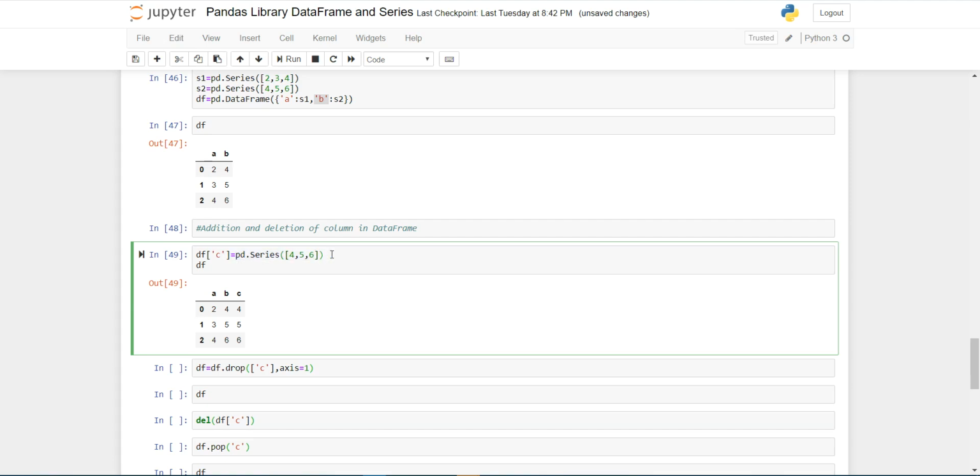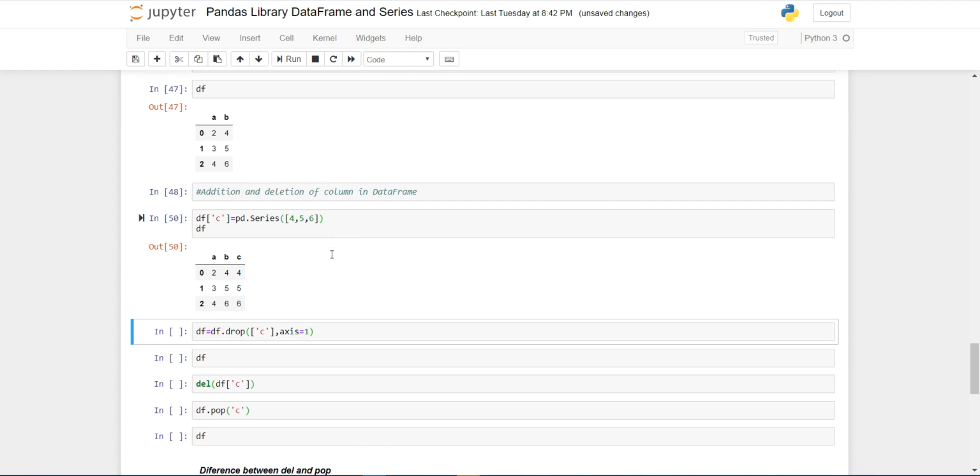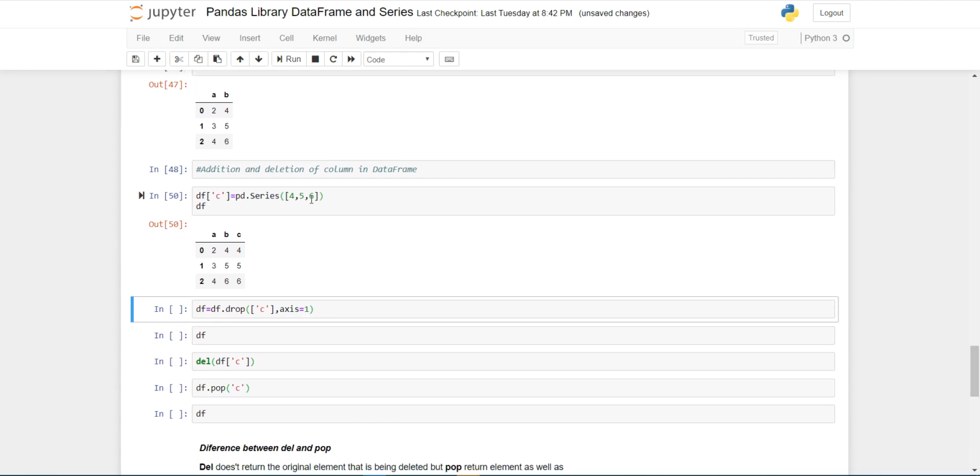So this line of code simply adds the column C in the data frame. Now to drop this C column, here I am using the drop function, df.drop C column, axis equal to 1. Here, where I am writing axis equal to 0, it represents the rows.